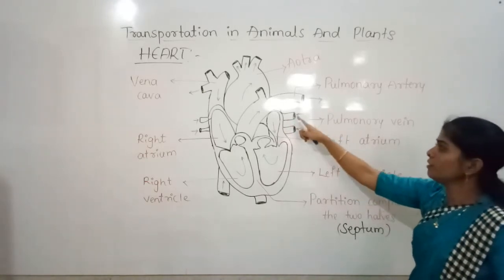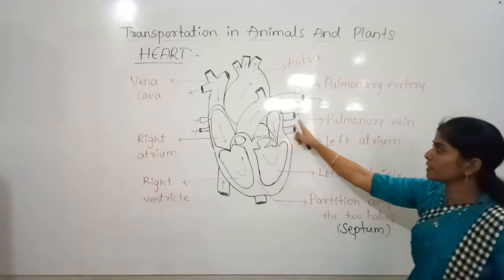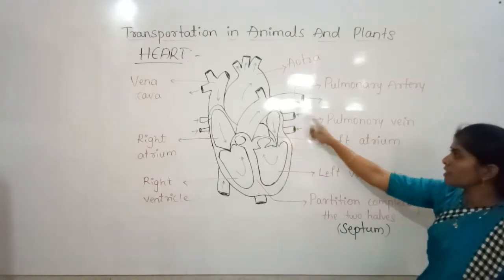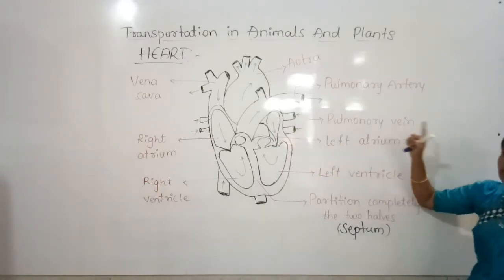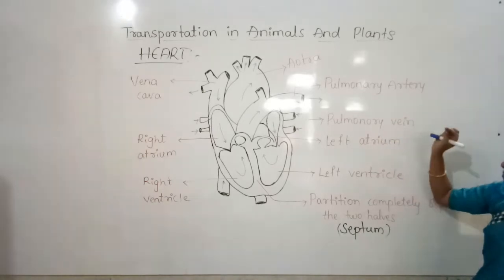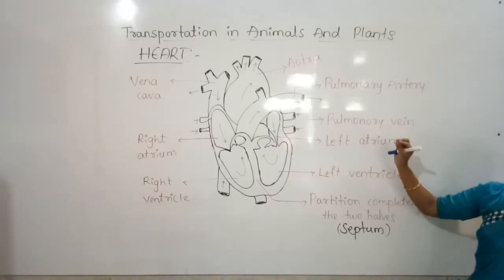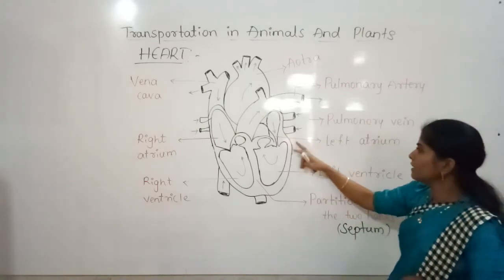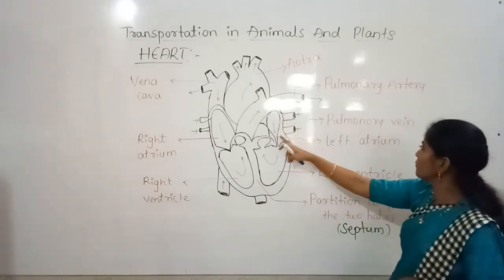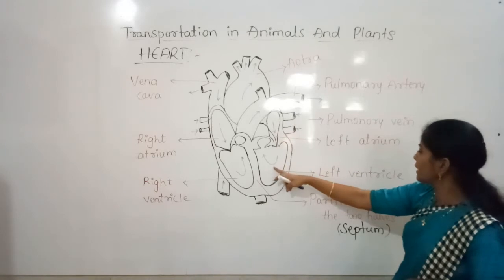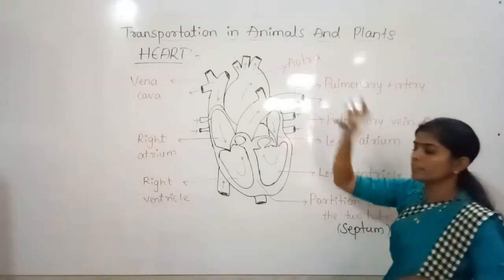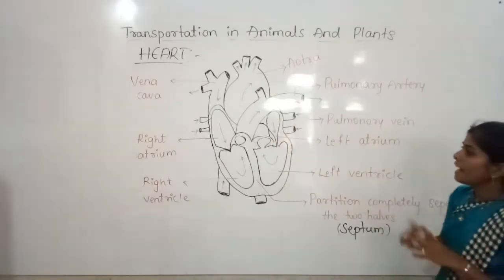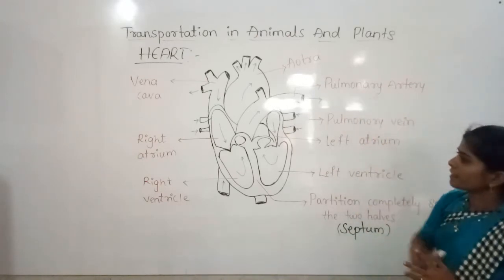The blood from outside comes to the heart. Look at the arrow marks. Yes. So pulmonary veins carry the oxygen rich blood from the lungs to the heart. Then it will move to the left atrium and then to the left ventricle. Again it can move here. And then the pulmonary artery.